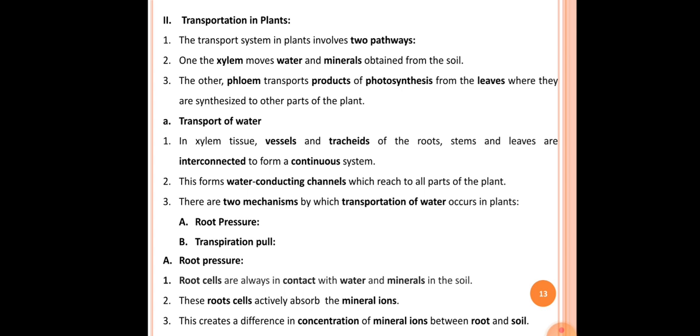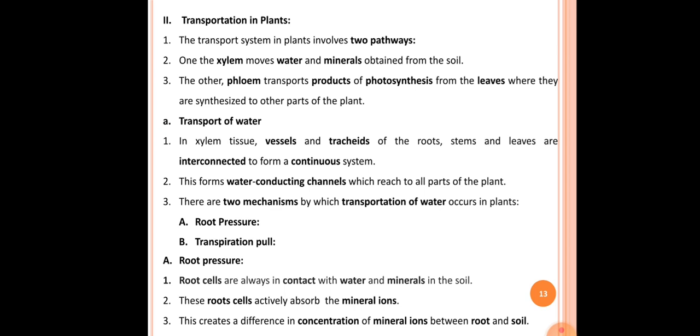In the case of root pressure, the first point is that root cells are always in contact with the water and minerals in the soil. All of you know a root requires water. The second point is that these root cells actively absorb the mineral ions, continuously absorbing minerals into their body.